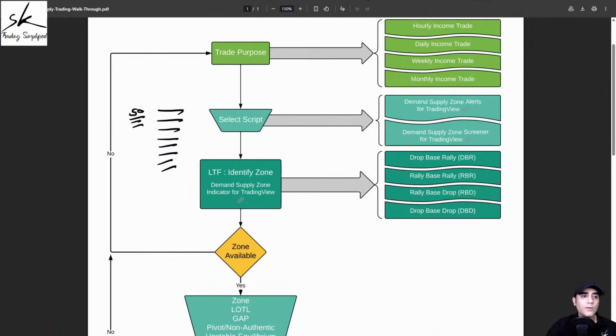Right, so the choice is yours how you create your small list. But once you have that list, always remember whatever results you get from these scanners or screeners, you can never blindly buy or sell these symbols. The screeners never tell you what you need to buy or sell. All they are doing is helping you get a smaller list out of a very big list.